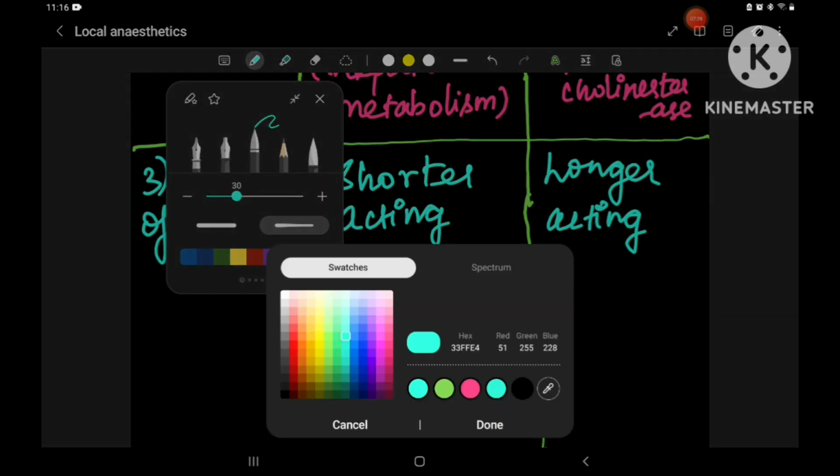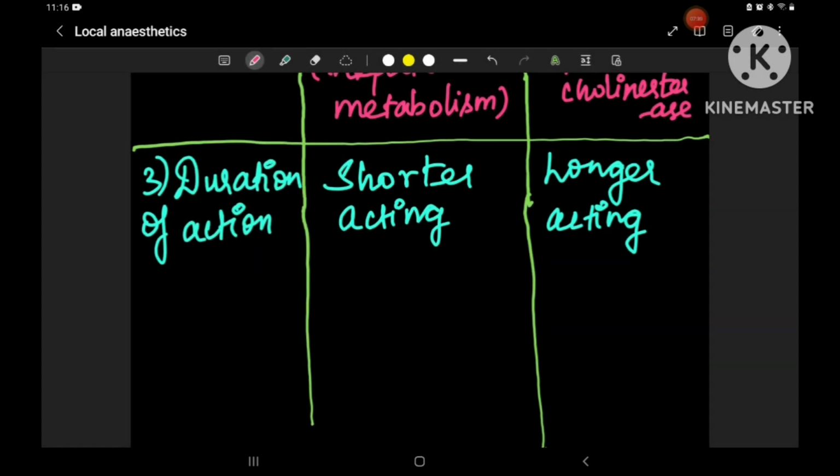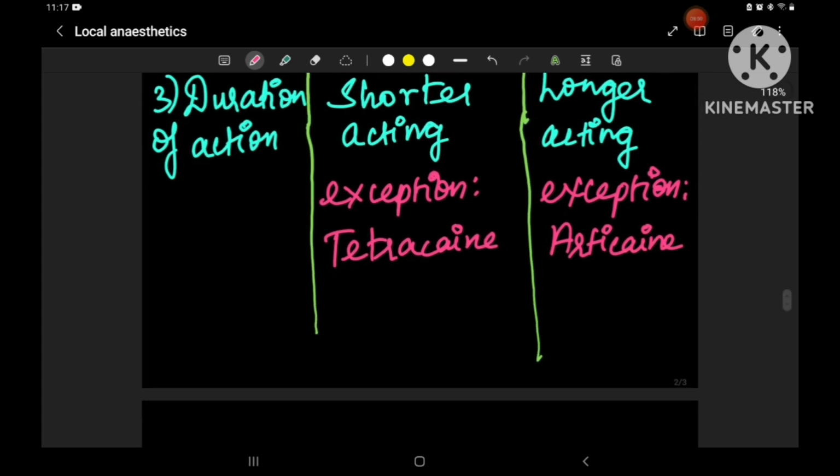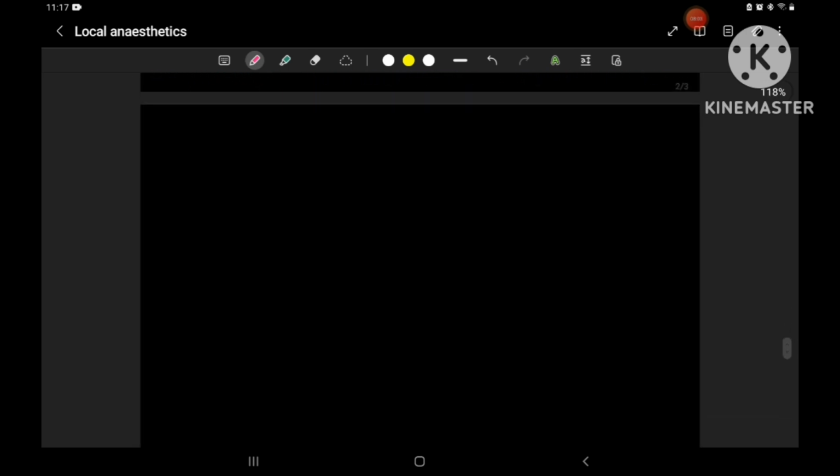Yes, there is again an exception for both of these. The exception is tetracaine. Tetracaine is an exception, so it is longer acting, and the same exception as previously, articaine, is again an exception. Okay, so let's move on to the next page.